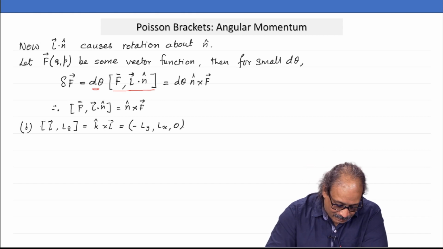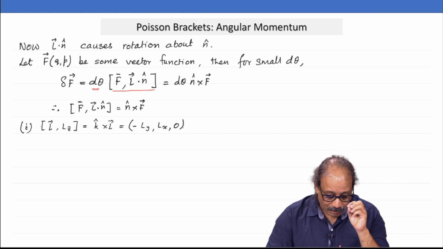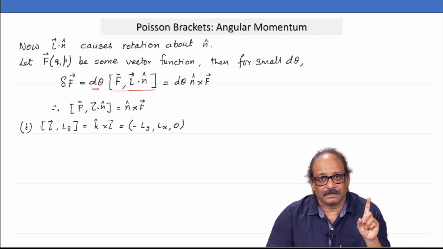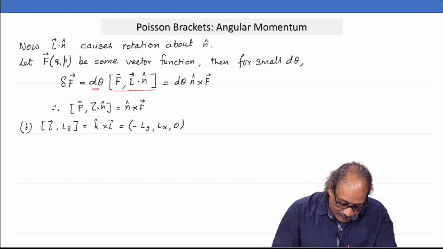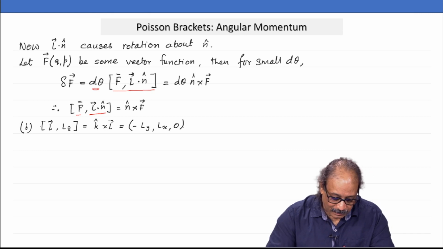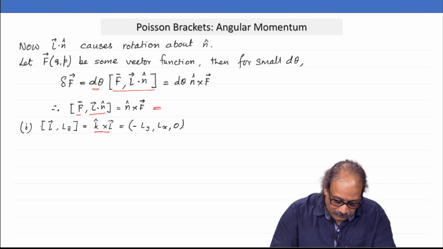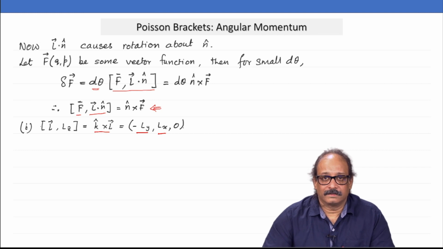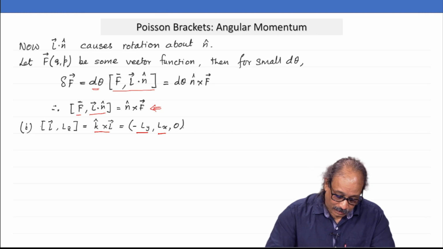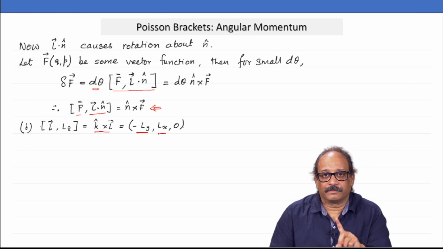Suppose we choose f vector to be L vector and n cap to be k cap, the vector in the z direction. Then you get Lz here, and for f you have, that is nothing but k cross L according to this formula, and if I calculate that, that would be minus Ly, Lx and 0. So, I get 3 Poisson brackets from here.